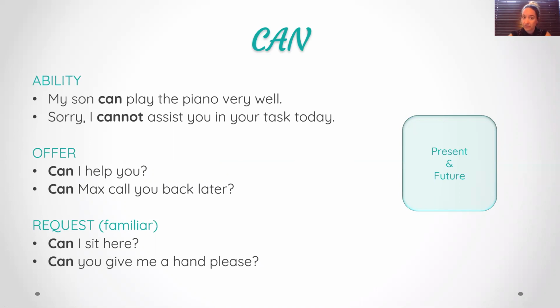Can could be first an ability, something that I am able to do, such as my son can play the piano very well. He has this ability. Good. Or, sorry, I cannot assist you in your task today. So as you see on the right side, we can use can as a present or a future.